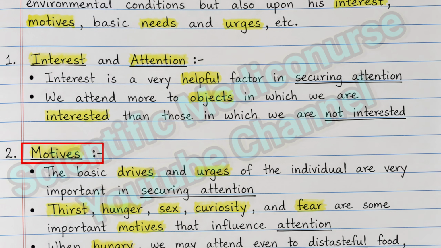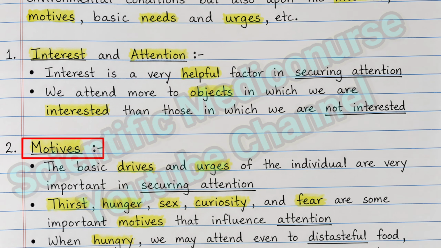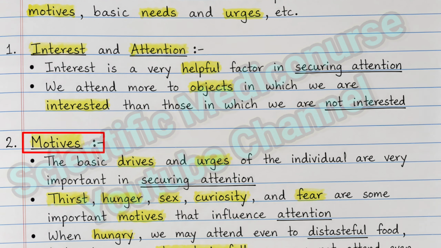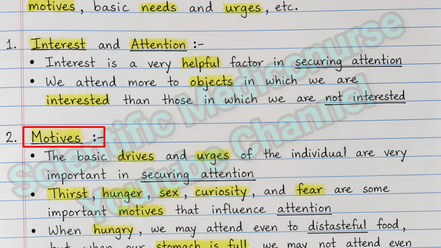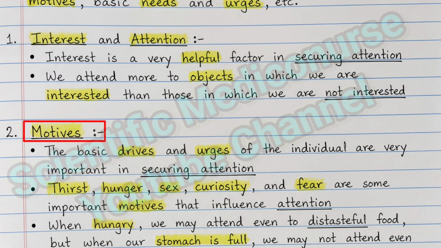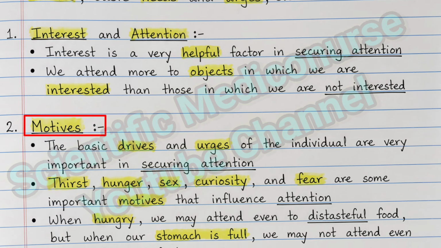So the next one is motives. Motives like thirst, hunger, etc. If the person is very hungry, he will start to look for food. In that situation, even your disliked food will catch your attention.